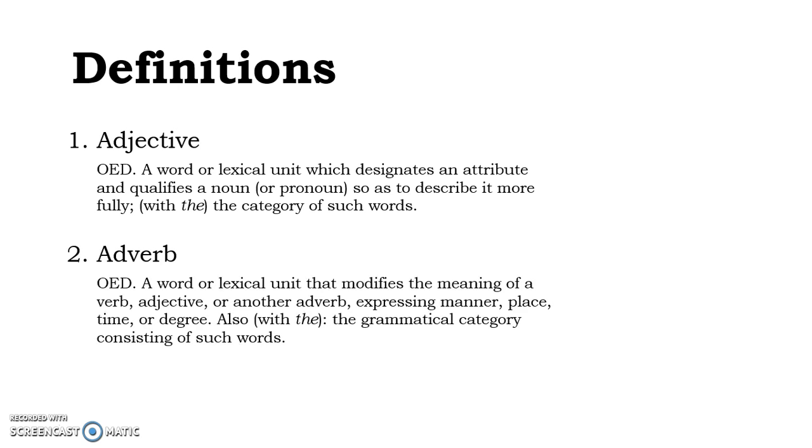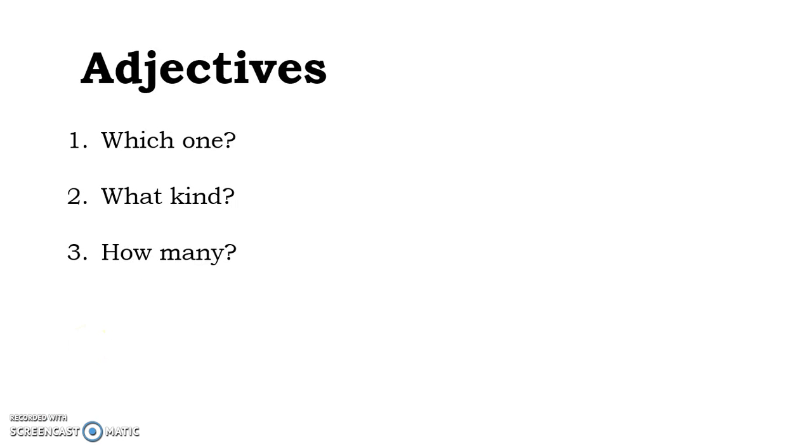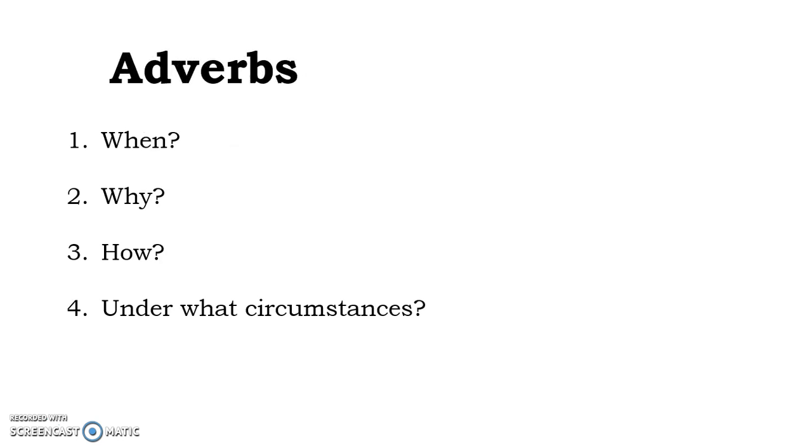pronoun. An adverb, on the other hand, is a word or lexical unit that modifies the meaning of a verb, adjective, or another adverb expressing manner, place, time, or degree. It's a modifier, but not a modifier of nouns or pronouns, a modifier of verbs, adjectives, or other adverbs. Adjectives answer specific questions about the nouns they modify. Which one, what kind, and how many. Adverbs answer these questions: when, why, how, and under what circumstances.